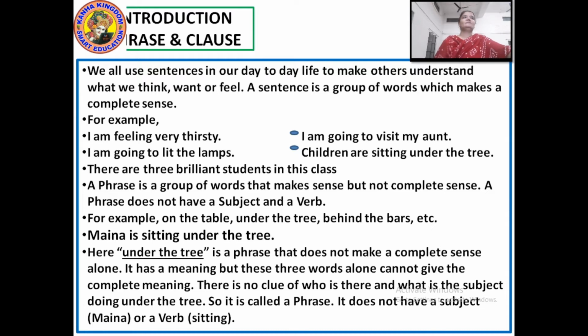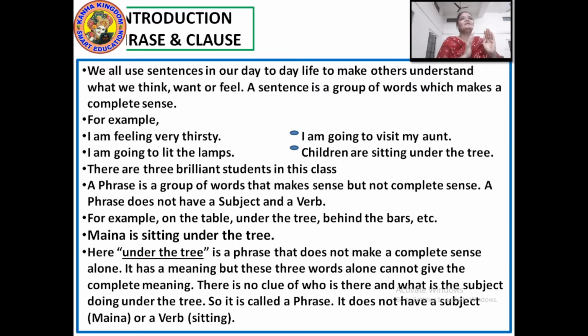These types of sentences are complete sentences. Why? Because we understand something from them. It shows the feeling, or you can say it gives us the full meaning. Right. Now from these sentences, what is a phrase? A phrase is a group of words that makes sense but not a complete sense.